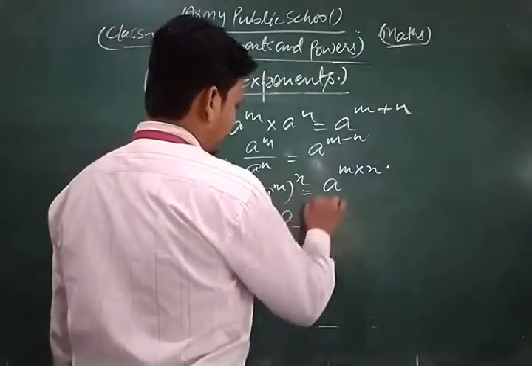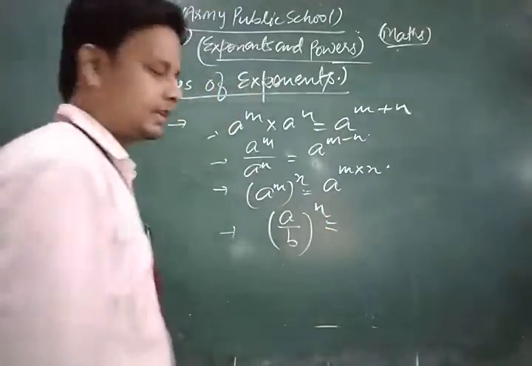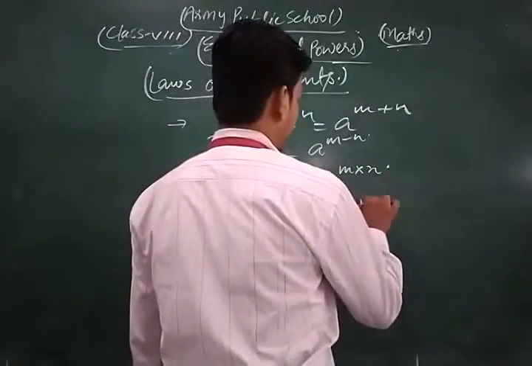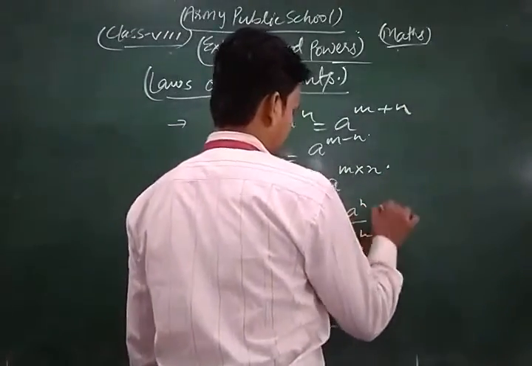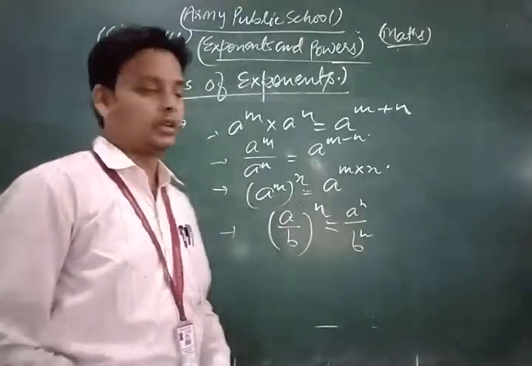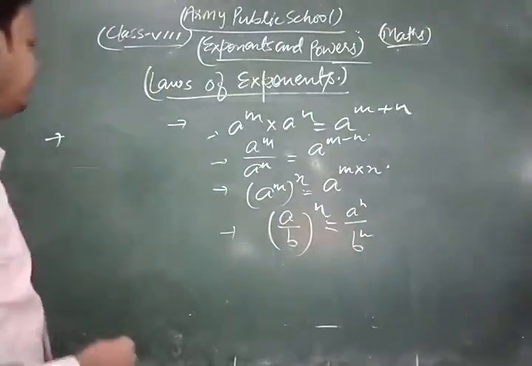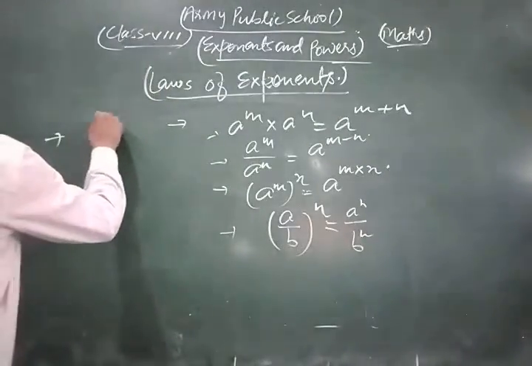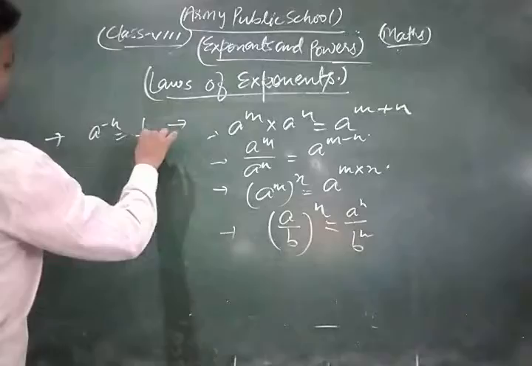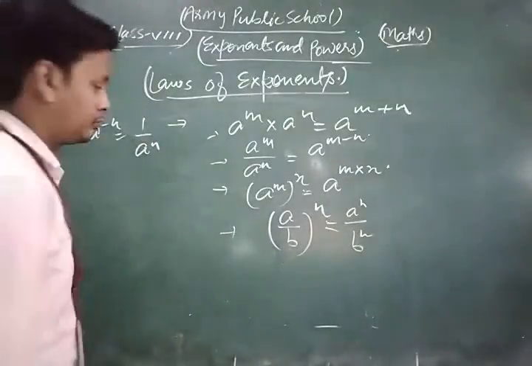Okay. And if we have a upon b to whole power n, then if we split the bracket, we can write a to the power n upon b to the power n. So these are some basic laws of exponents. Okay. Similarly, if we have a to the power minus n, then we can write 1 upon a to the power plus n. This is a very important basic law of exponents.